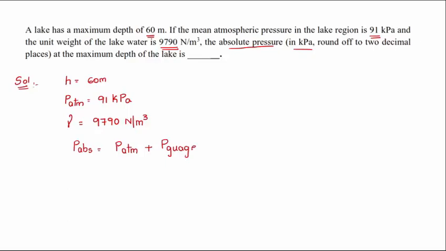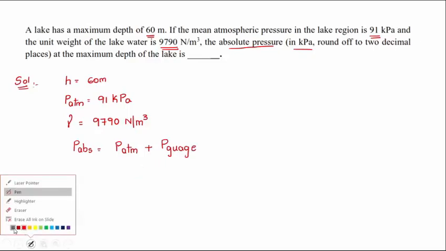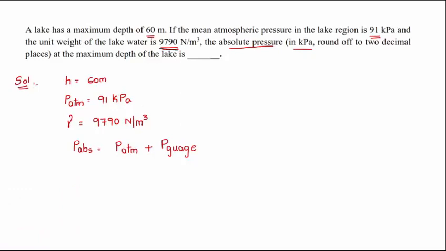Sir, why are you taking it as only plus, why not minus? It is plus or minus. No, clearly the rho g value is given as positive and the depth is also a positive value. So obviously it would be a positive gauge pressure. So this is the formula: absolute pressure is equal to atmospheric pressure plus gauge pressure.